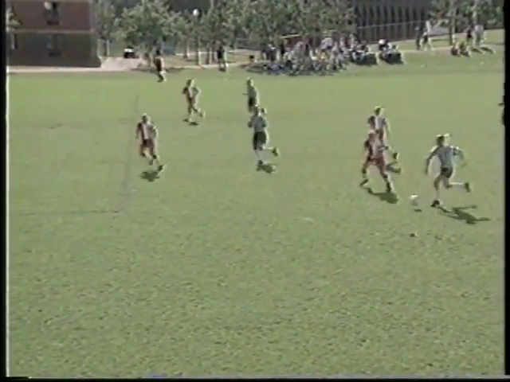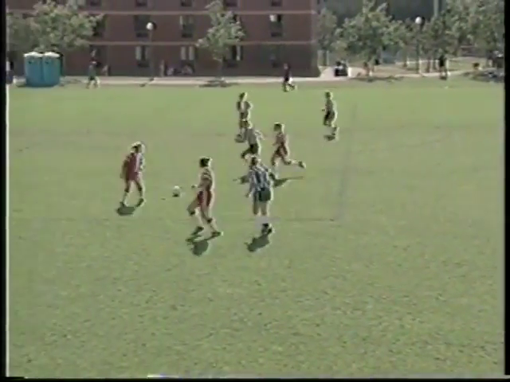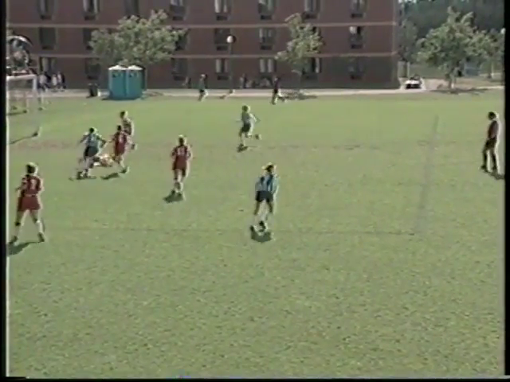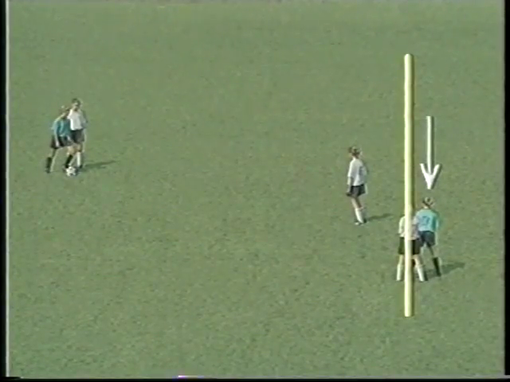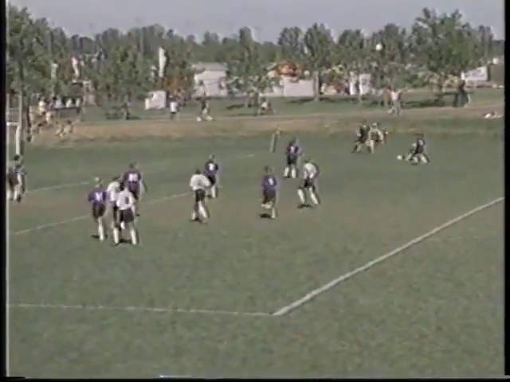There are two major considerations to make when determining if a player should be penalized for offside: position and involvement in active play. An attacking player is in an offside position if he is either closer to his opponent's goal line than two defenders or the ball. However, if he is on his own half of the field, or even with the second to last defender, he is not in an offside position.